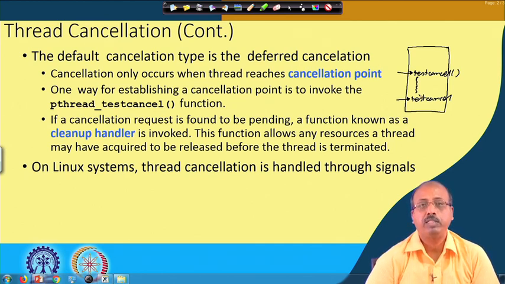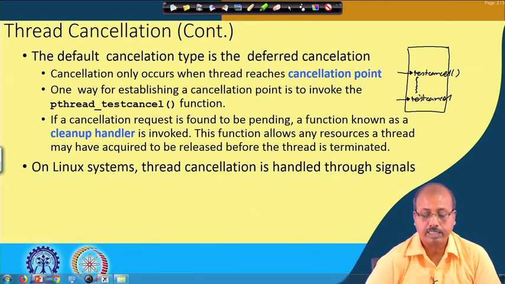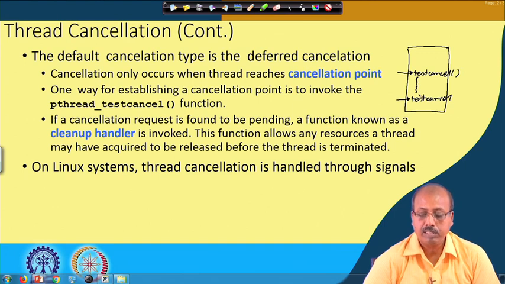In thread programming it is expected that the user is a knowledgeable person, who can put these cancellation points appropriately in the code. If a cancellation request is found to be pending, a function known as a cleanup handler is invoked, and this function allows any resources a thread may have acquired to be released before the thread is terminated.